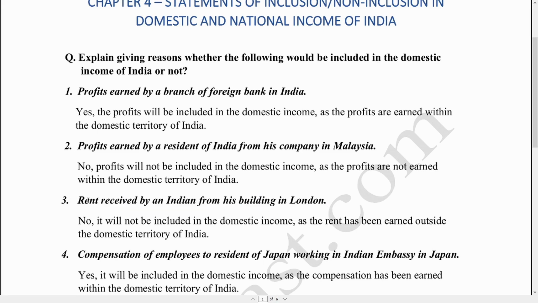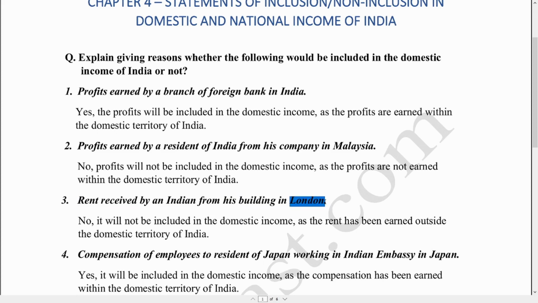But according to the statement, the rent has been received by an Indian from his building in London. So the building is located outside the domestic territory of India, and therefore such a rent which has been received by this Indian whose building is located in London will not be included in the domestic income of India.